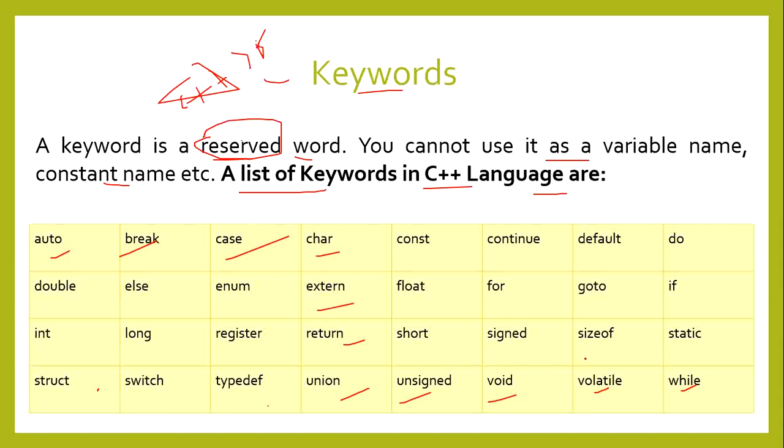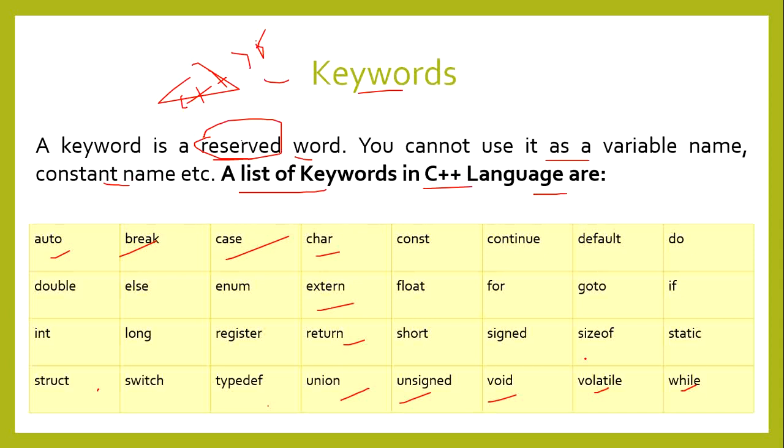When we complete the full syllabus of C++, at the end you will understand how all the keywords are used.